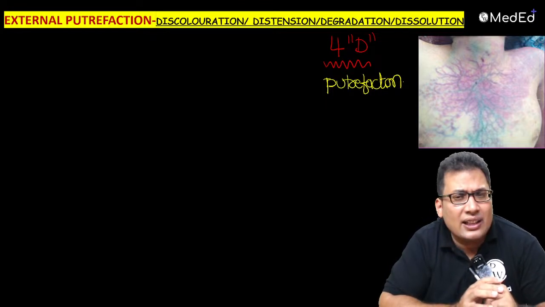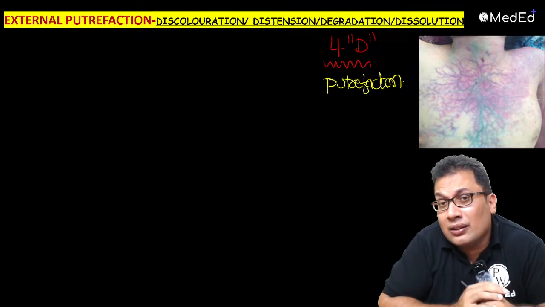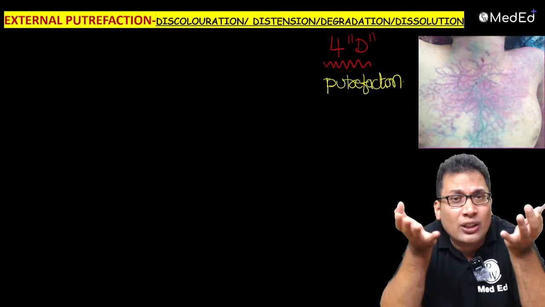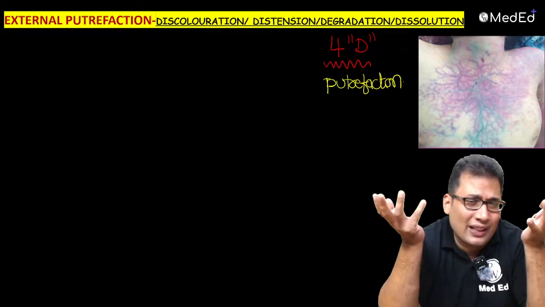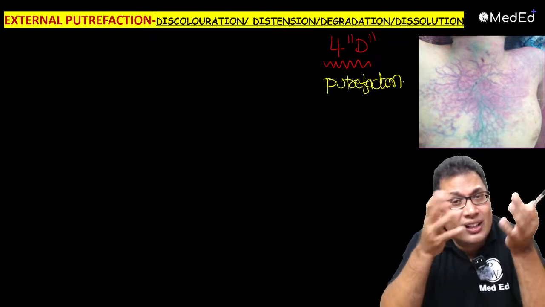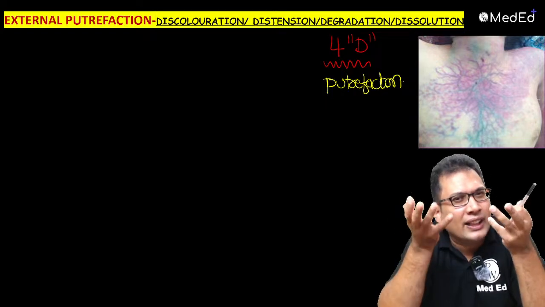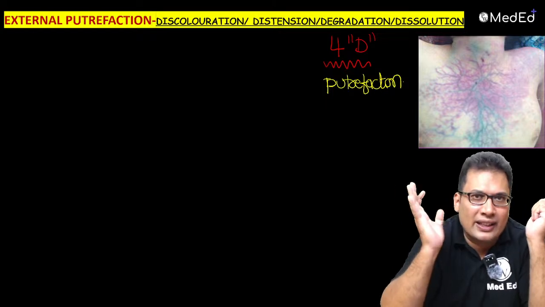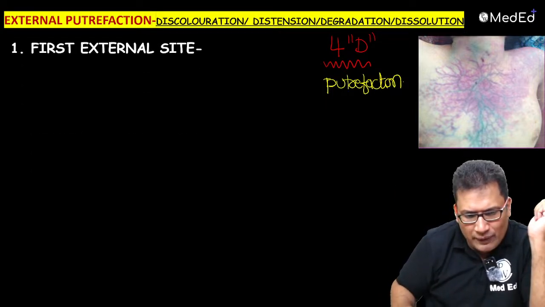4Ds. Discoloration. What type of discoloration? Green discoloration. Why green? Because of sulfmethemoglobin. Distension. Why distension? Because of the putrefactive gases, for example methane, carbon monoxide, carbon dioxide, so many gases. So methane gas, hydrogen sulfide gas and all. Degradation because of the catalytic enzymes. Dissolution, again because of the catalytic enzymes. So autolysis basically. So these are the 4Ds of external putrefaction. Yes. So point-wise you need to answer.